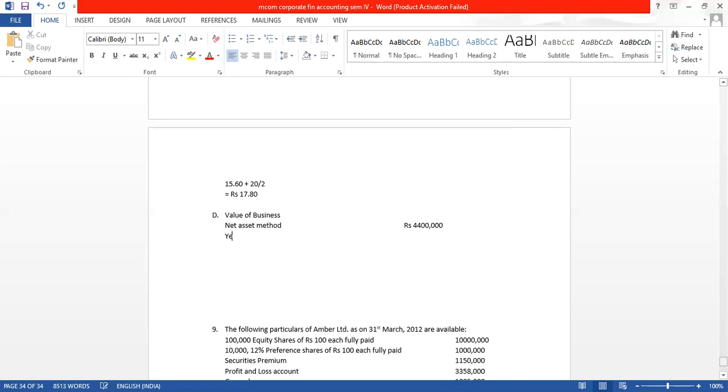And in the yield method, what is the formula? FMP divided by NRR into 100.